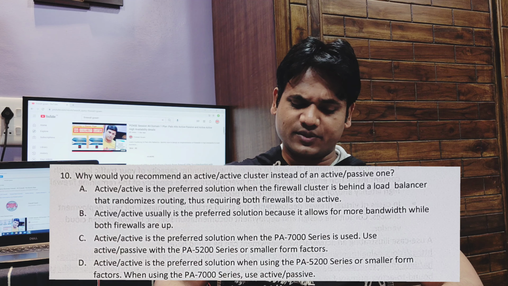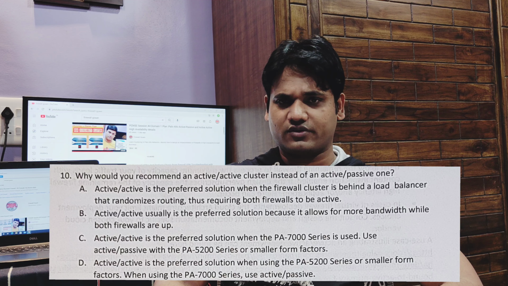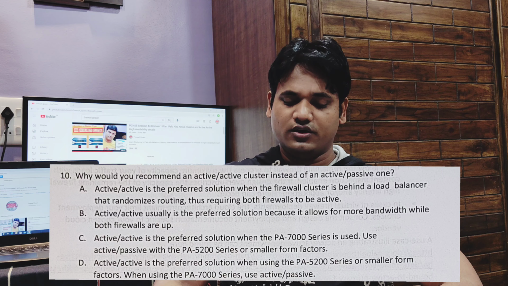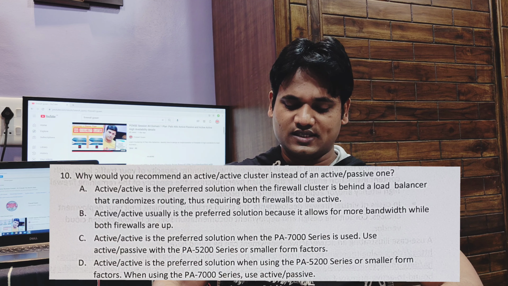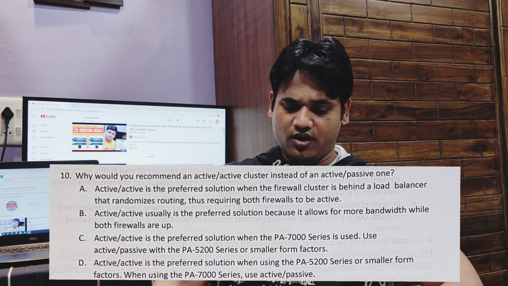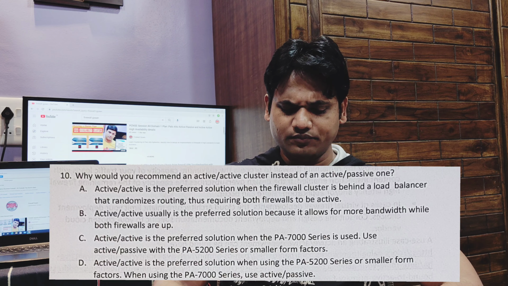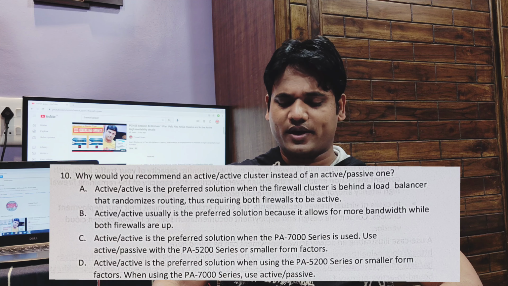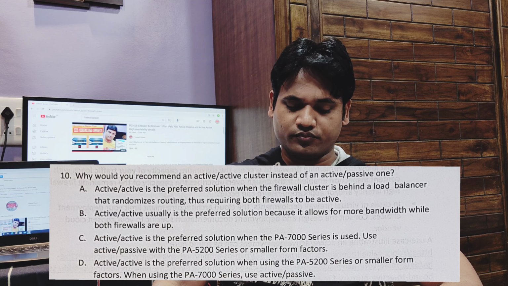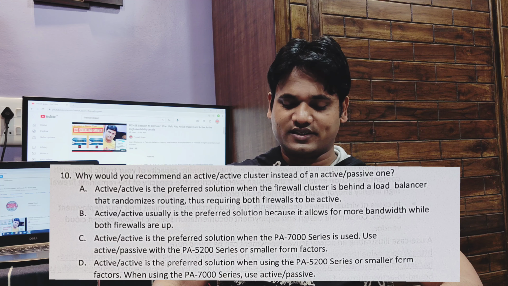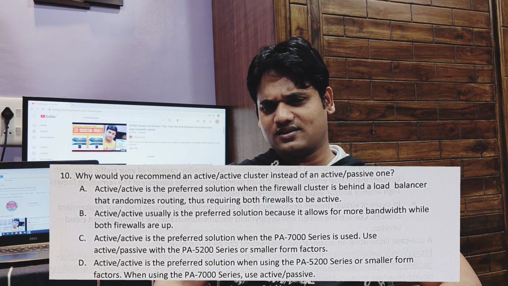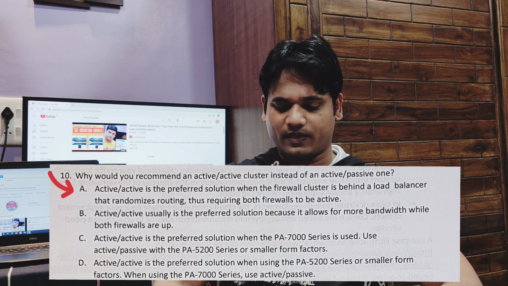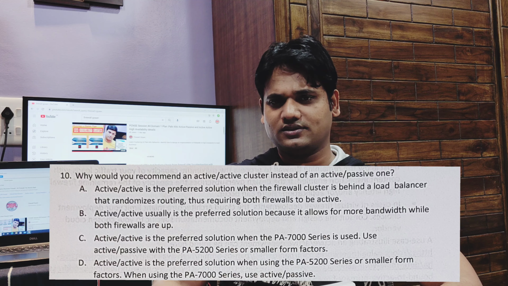C. Active-active is the preferred solution when the Palo Alto 7000 series is used. Use active-passive with a Palo Alto 5200 series or smaller form factors. And D. Active-active is the preferred solution when using the Palo Alto 5200 series or a smaller form factor. When using PA-7000 series, use active-passive. So guys, the answer is very simple. The answer is A, because the others start talking about something else.